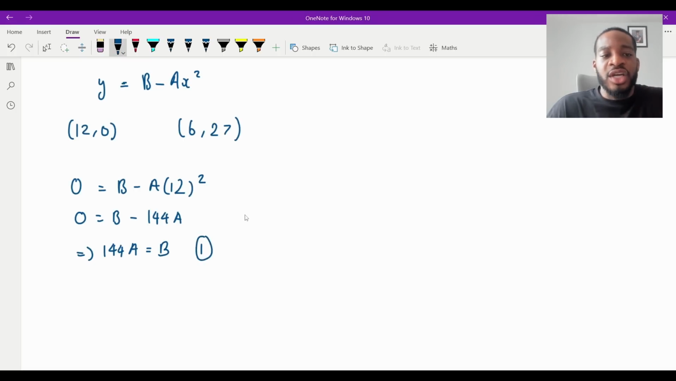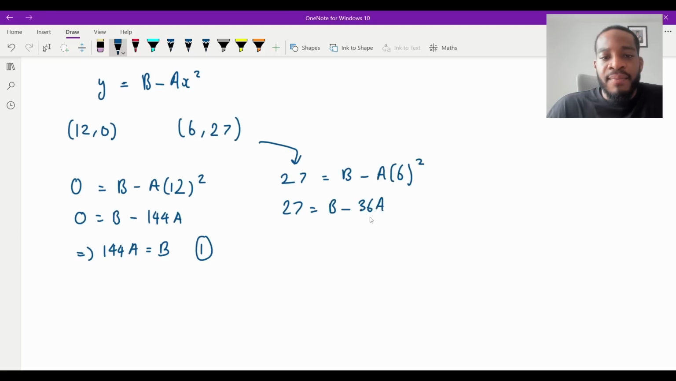And then the second equation I can do by plugging in the other one. That would be when y is 27, I'm going to have 27 equal to b minus a times 6 all squared, isn't it? And then that is 27 is equal to b minus 36a. And that means that 36a, if I move that onto that side, is going to be equal to b take away 27. And that would be equation 2.